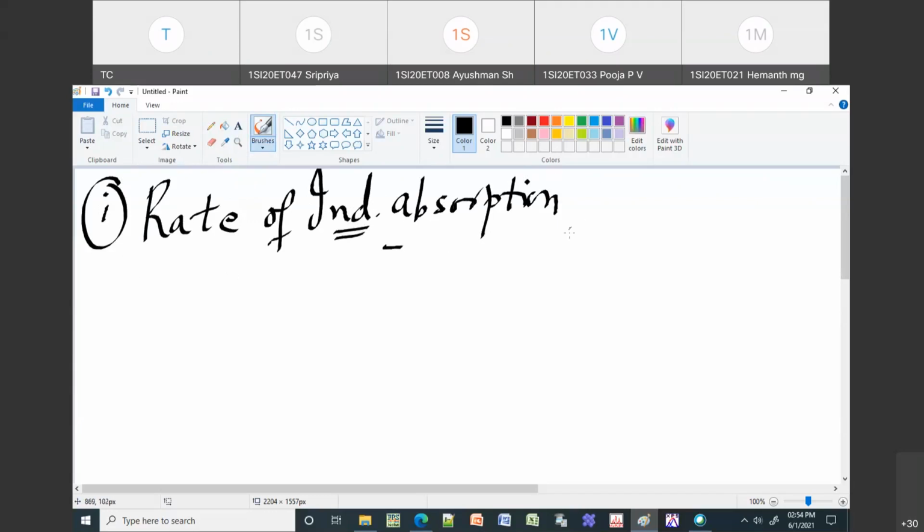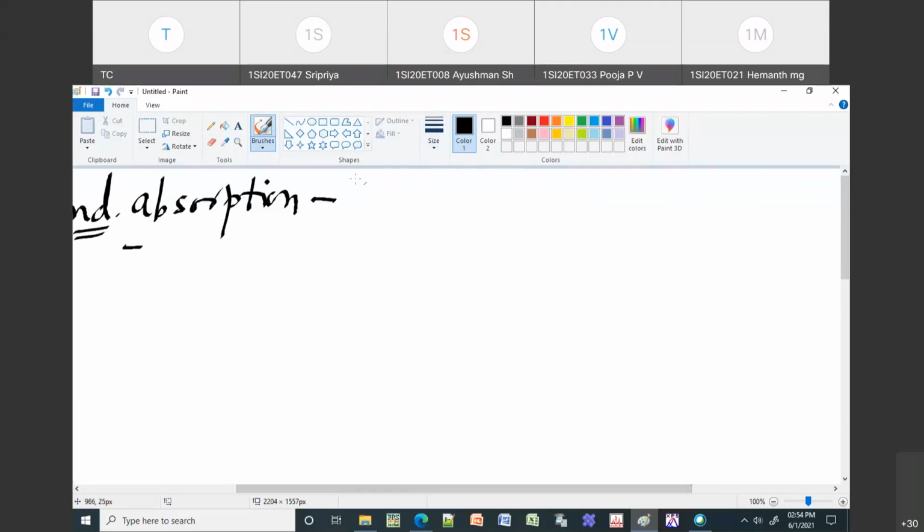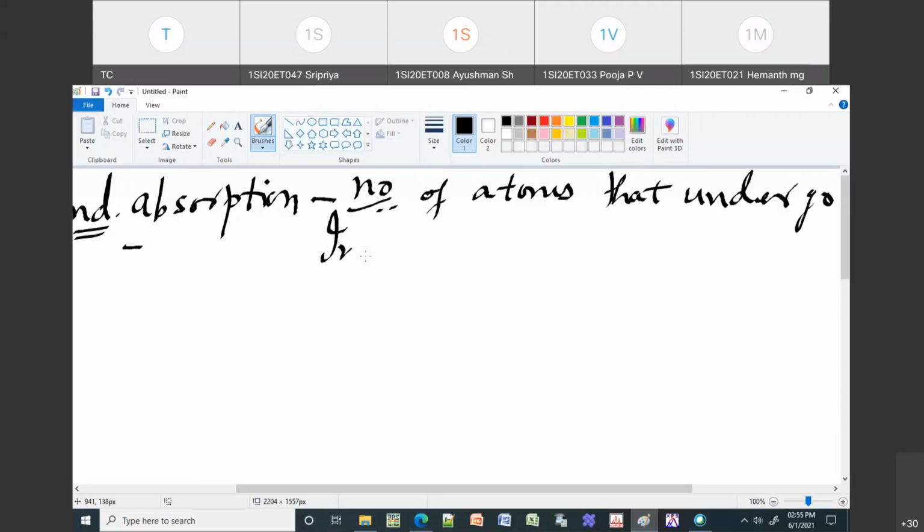What is this rate of induced absorption? This is nothing but the number of atoms that undergo induced absorption per second. So that would give the rate.